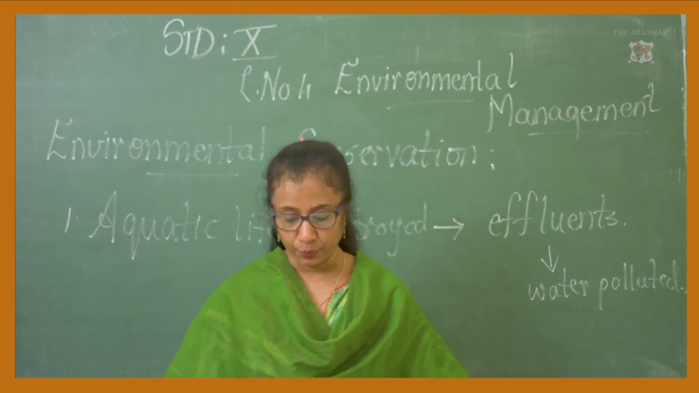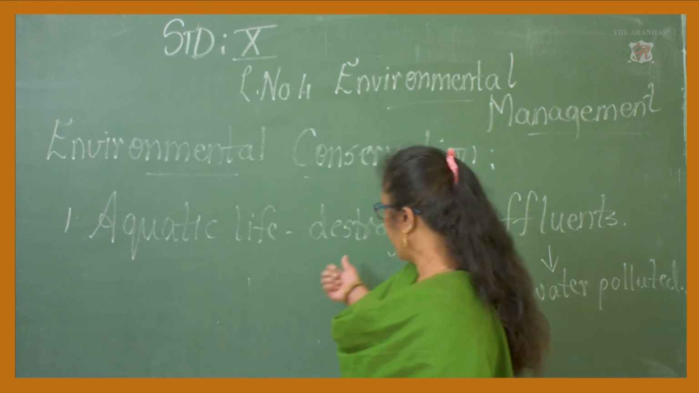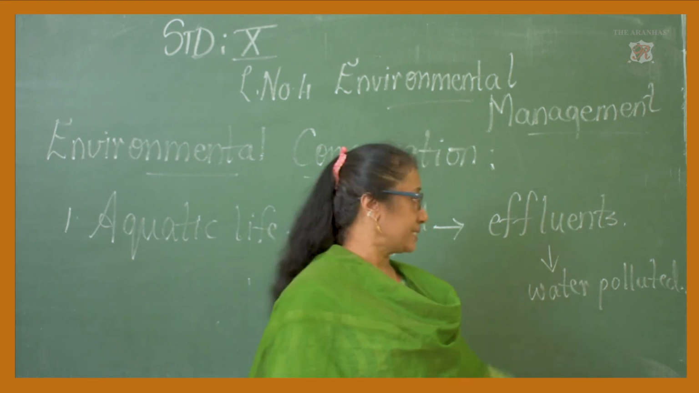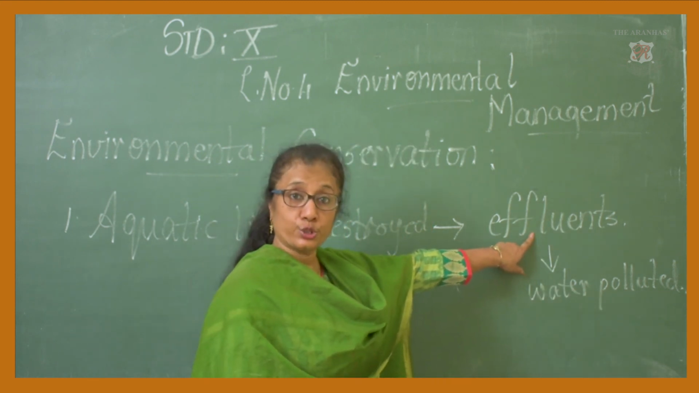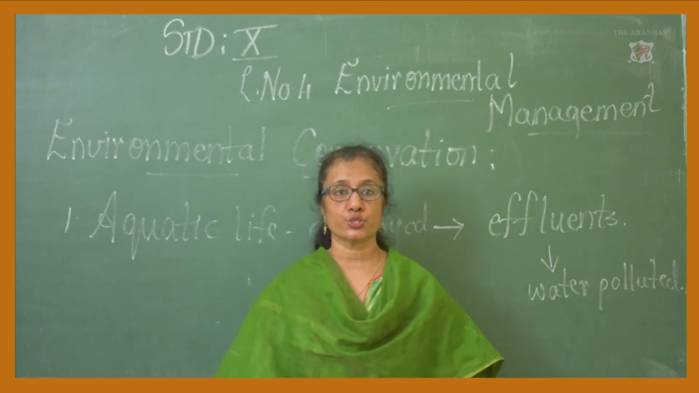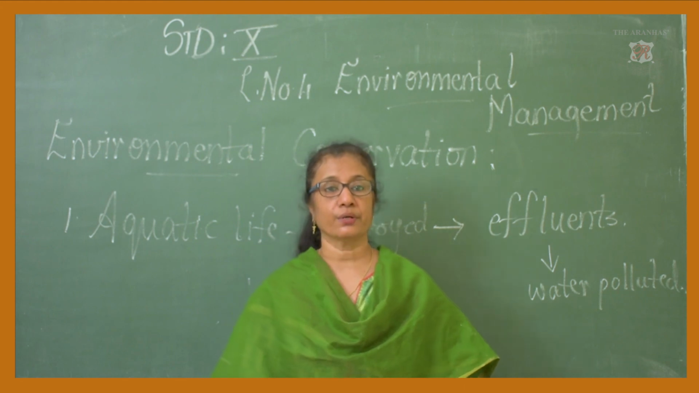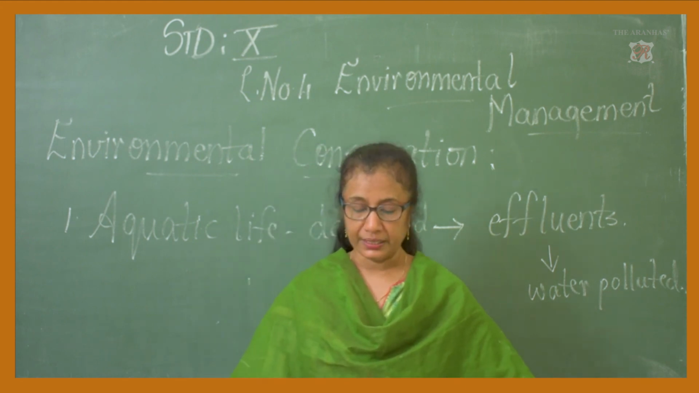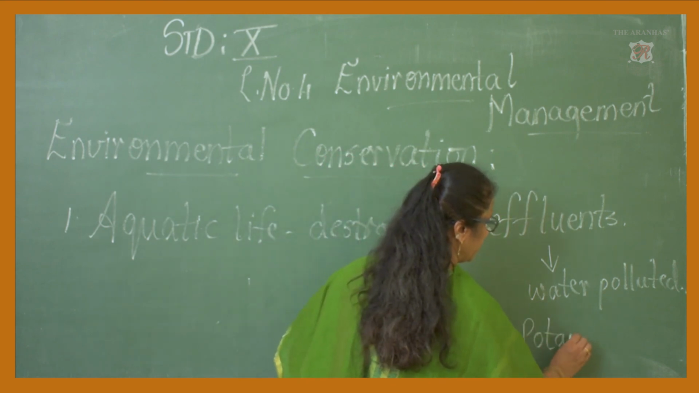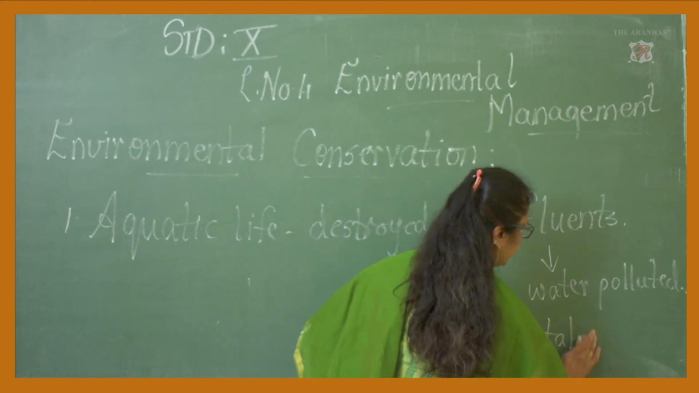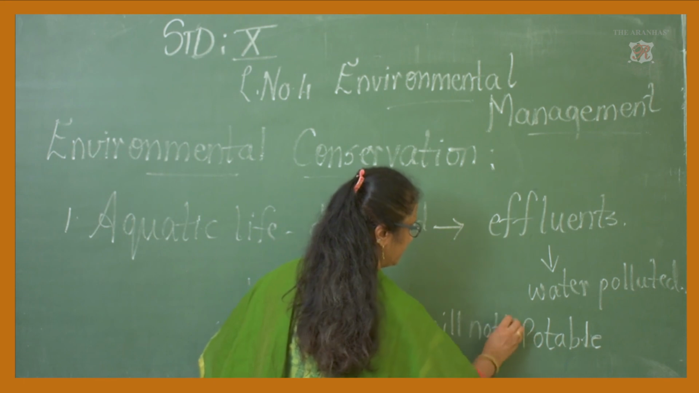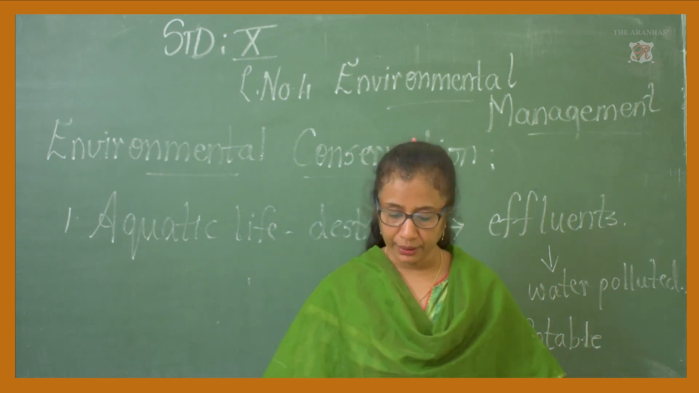So, what was the first point that I told the children? The aquatic life will get destroyed. Yes, why will it get destroyed? Because of the hazardous effluents. The hazardous, I told you, toxic, poisonous effluents that have been released into the sources of water, that is a river. Secondly, this will lead to water pollution, I told you. Then the water will not be potable.